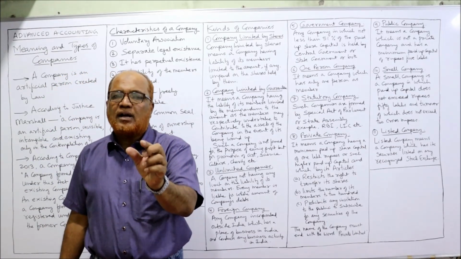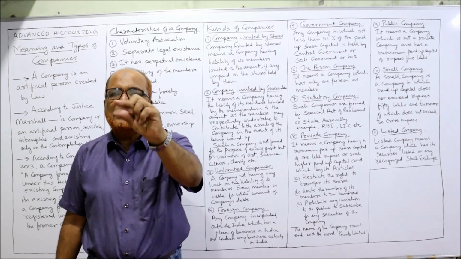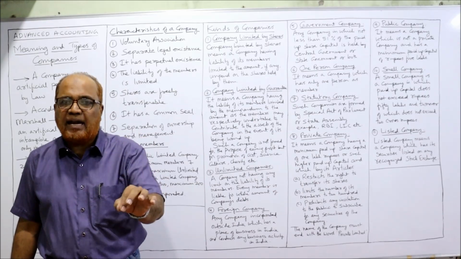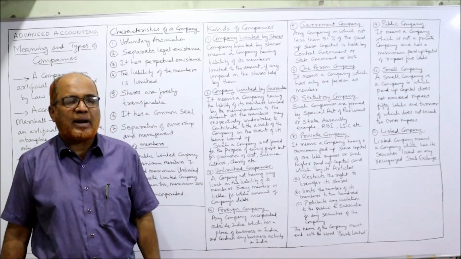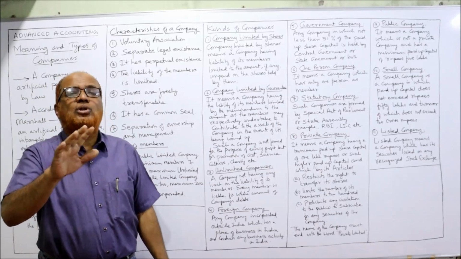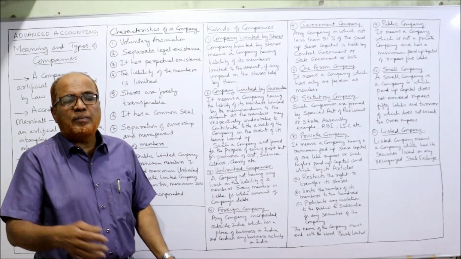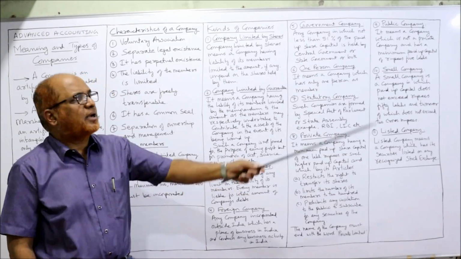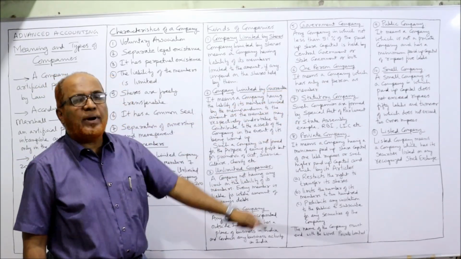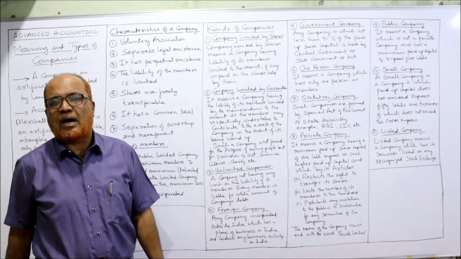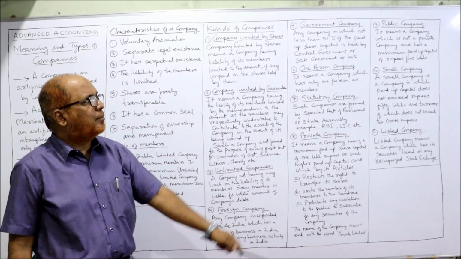And the name of the company must end with the words private limited. Public limited means a company which is not a private limited. That means if any of these conditions are not satisfied, then the company will become a public company, and it has a minimum paid up capital of rupees 5 lakh. Minimum 5 lakh rupees paid up capital must be there, then only it will be called public limited.